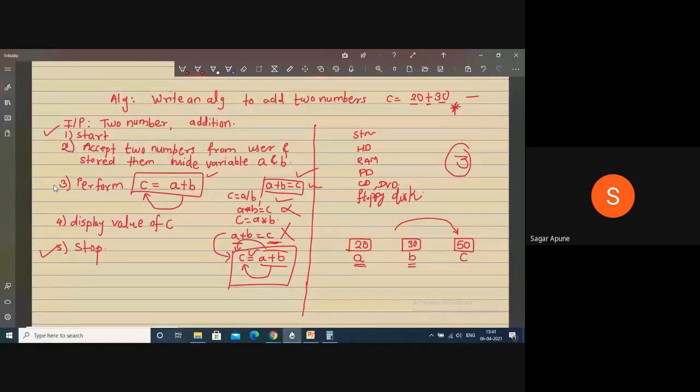No need to write these same statements in your algorithm, but it should be meaningful and step by step. So this is my algorithm to add two numbers and store the result into another variable.